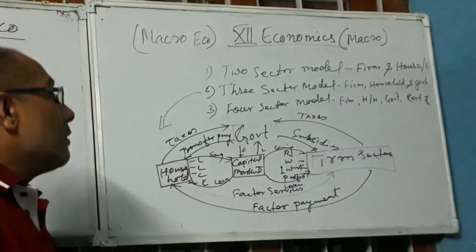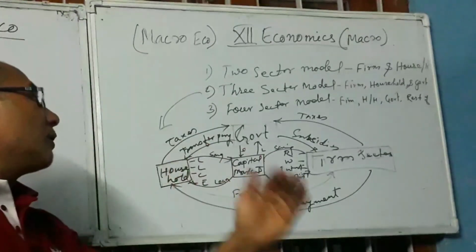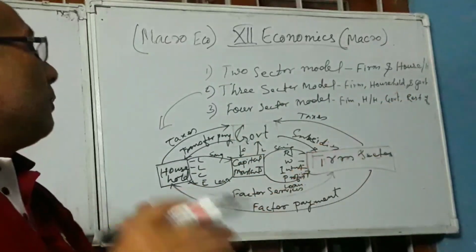So in this process, the income flows from one sector of the economy to another in an economic process.